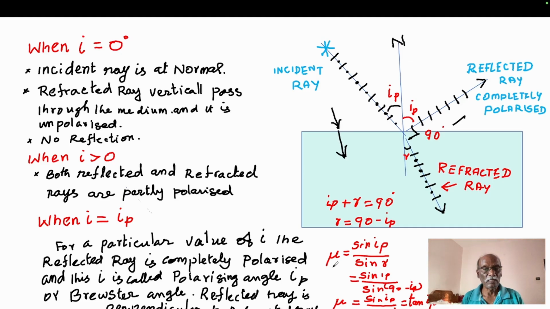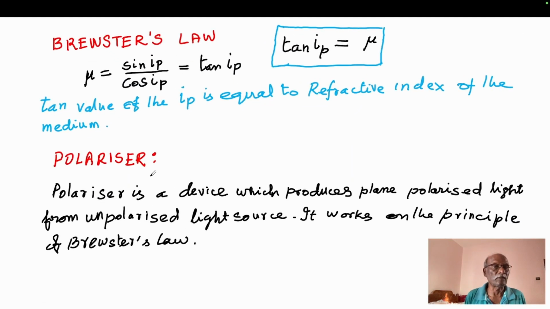Now we know the refractive index mu is equal to sin IP by sin R. In place of R, we can write 90 minus IP. Sin of 90 minus IP equals cos IP. Therefore, mu is equal to sin IP by cos IP, which is equal to tan IP.